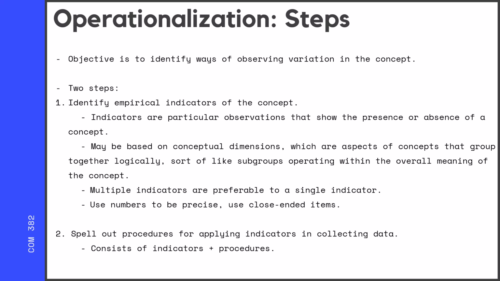Also, maybe those particular categories they picked didn't make sense. Have you ever taken a survey and they have age categories and you're like, I'm being asked to be in this age category and that actually doesn't make sense for me? So you want to be really thoughtful about this. Your second aspect of operationalization is to really spell out how exactly you're going to collect data about these indicators. This could be really hard. So you want to be thinking about preciseness.